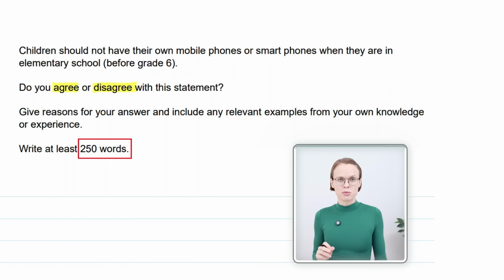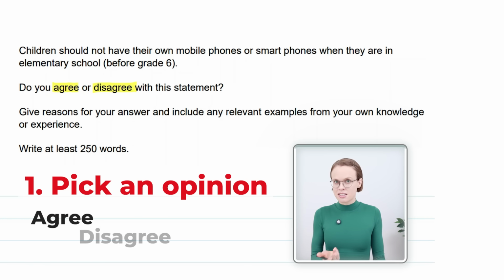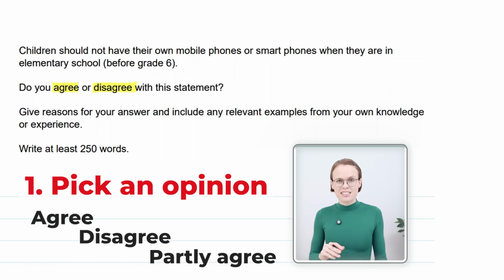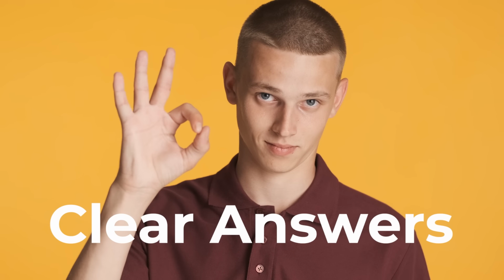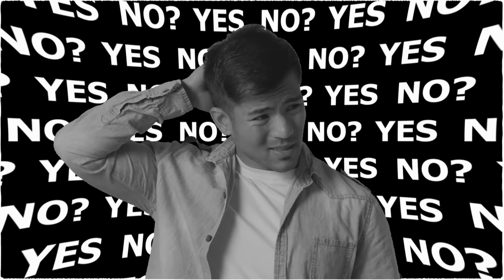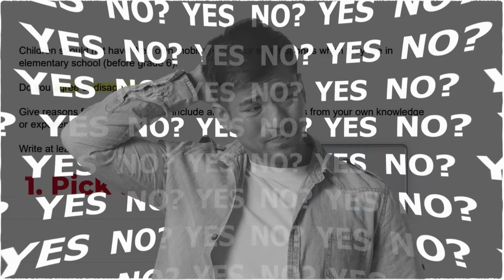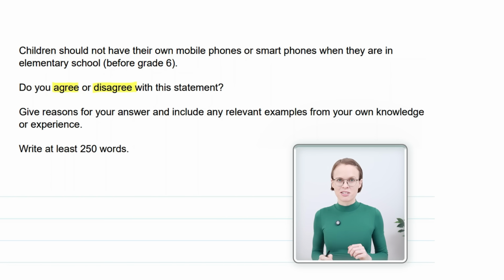The first thing you must do is pick an opinion. You can say that you agree, disagree, or partly agree. It doesn't matter which view you choose. You are not scored on a right or wrong view. You are scored on how clearly you answer. So the important thing is to pick a view. If you go back and forth, like, I think yes, but I also think no, the examiner will not understand if you really agree or not. And as a result, you will get a lower band score.